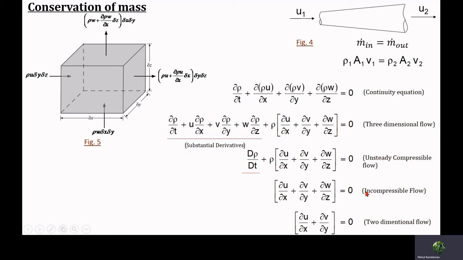If we have incompressible fluid flow in which the density remains constant, we can eliminate these terms. If we are dealing with two-dimensional flow, we can eliminate the z direction term. So this is how we can simplify the continuity equation.